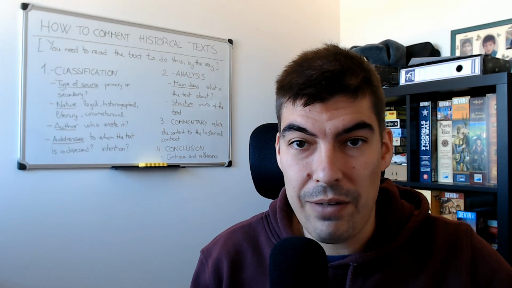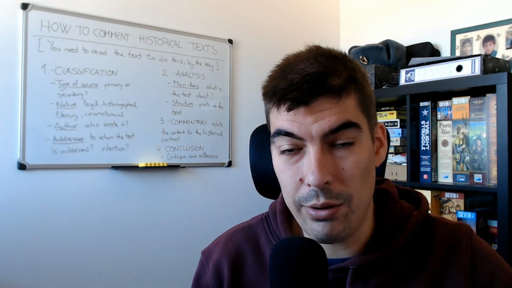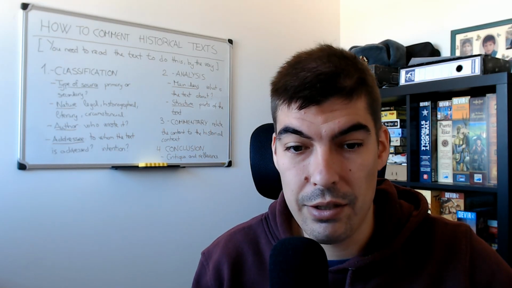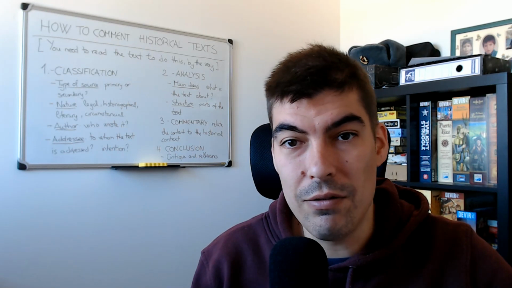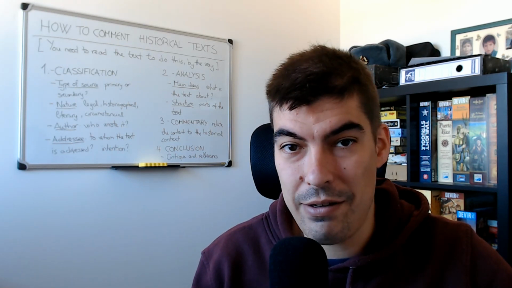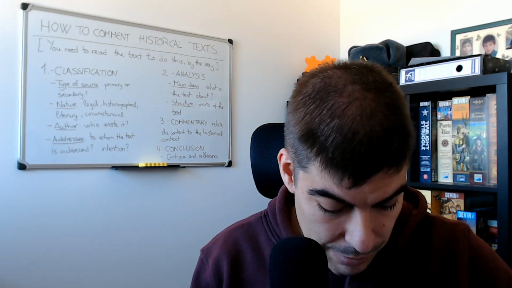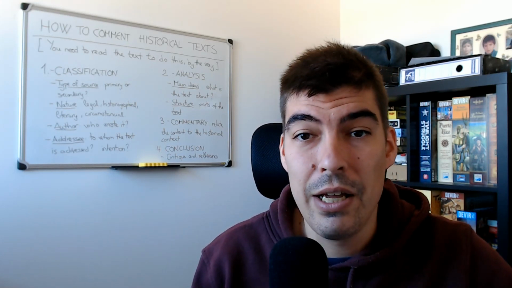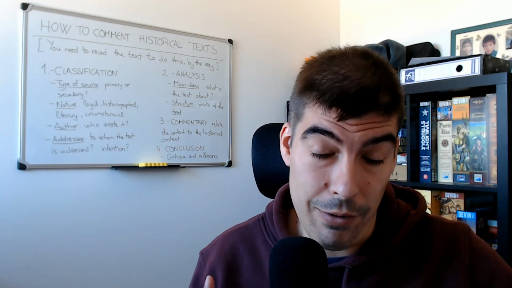A historiographical text is a text made by a historian, who is talking about history, about the past. A literary text is a text such as a novel, an essay, a poem, an article, a letter, in which the author expresses his or her opinion.